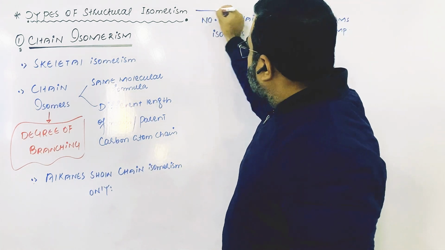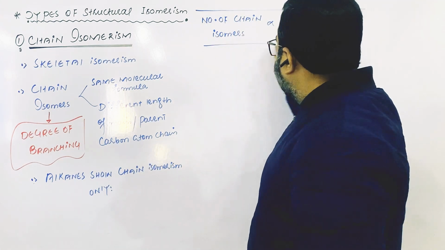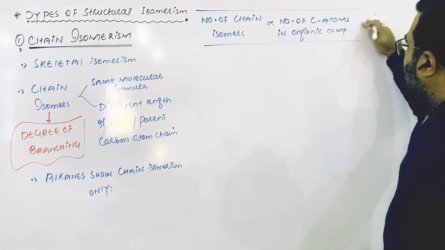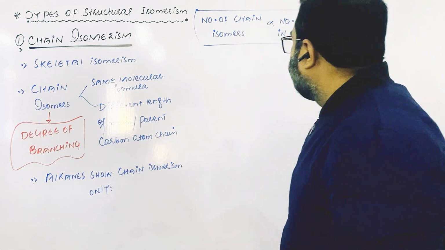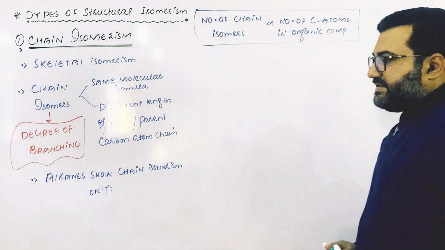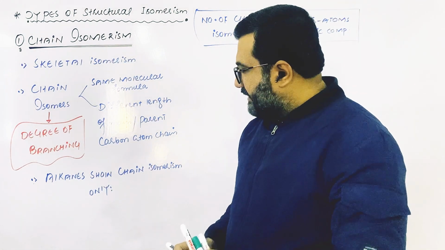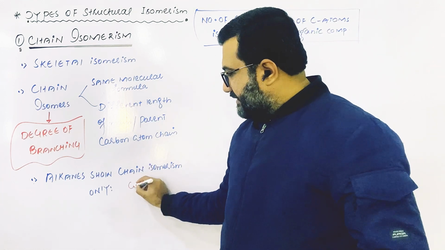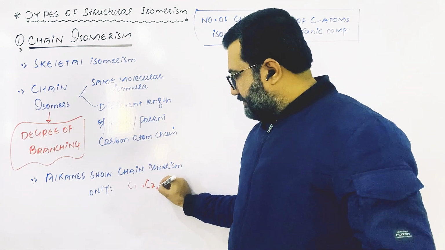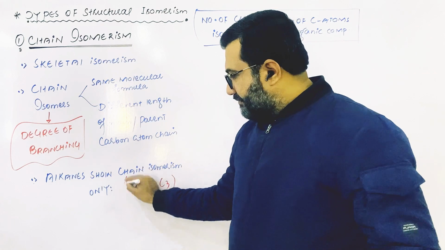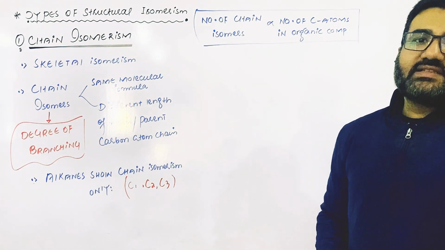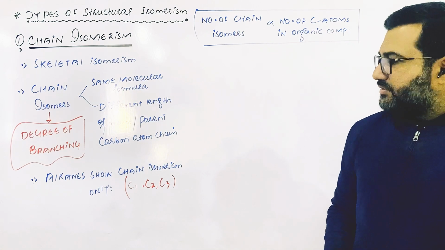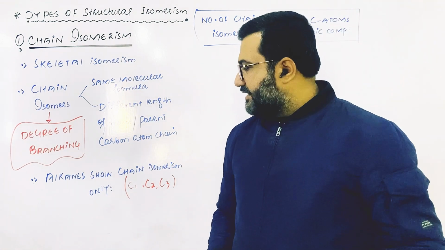So greater the number of carbon atoms, greater will be the possibility of branching and greater will be the number of chain isomers. The first three members of the alkane series, that is C1, C2 and C3, meaning methane, ethane and propane, because there are no chances of branching in their structure, do not show chain isomerism.